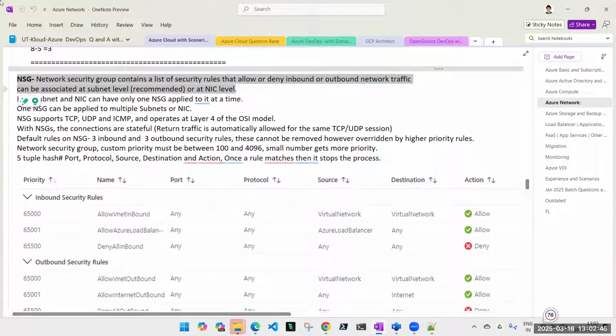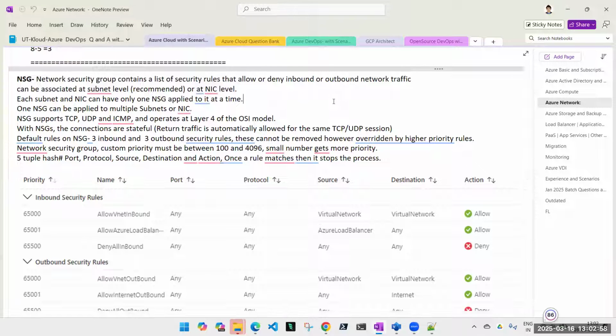On your subnet and on your NIC, you can have one network security group at a time. You can't put two. No exception, nothing. And one NSG can be applied to multiple subnets or NICs. I created one network security group to block internet, and I can attach it to 10 subnets, or 10 NICs, or 5 subnets and 5 NICs, whatever I want, I can do it.